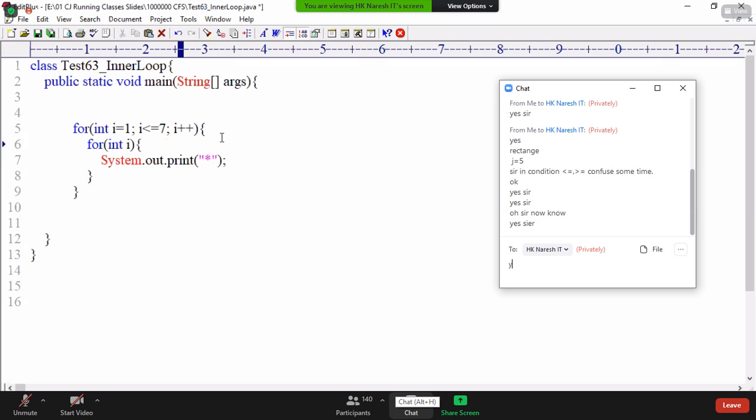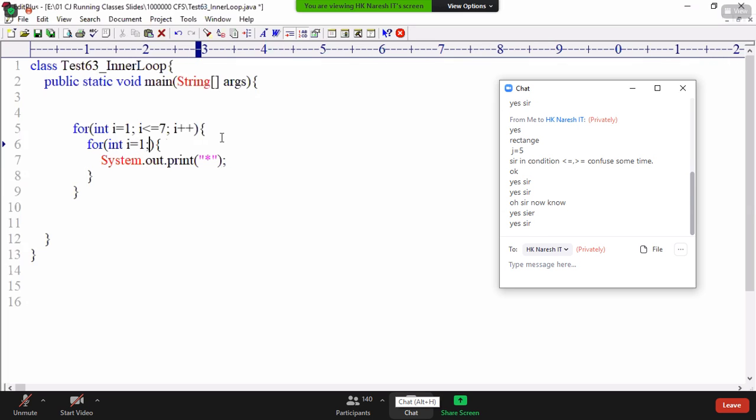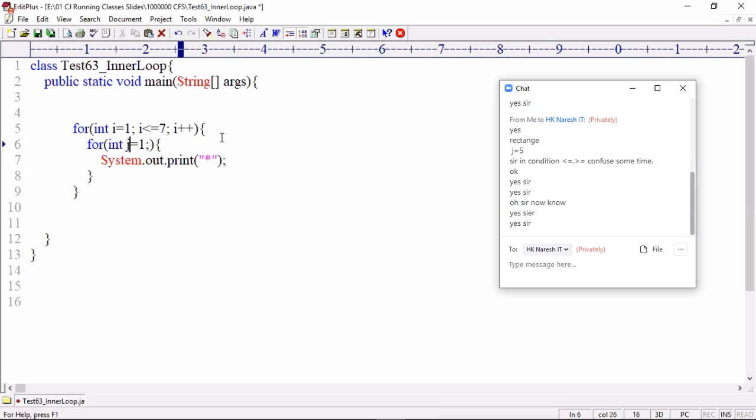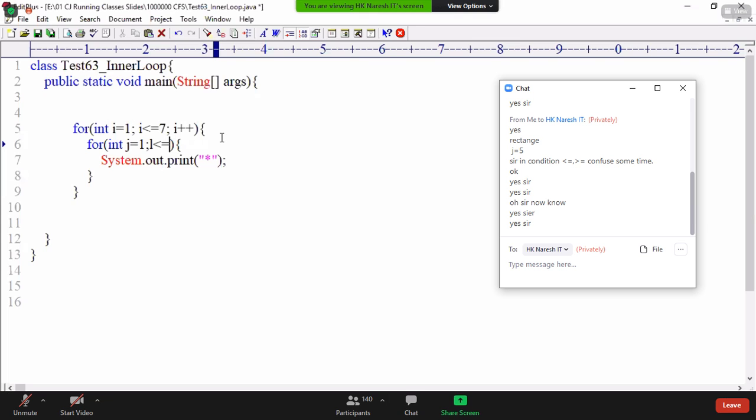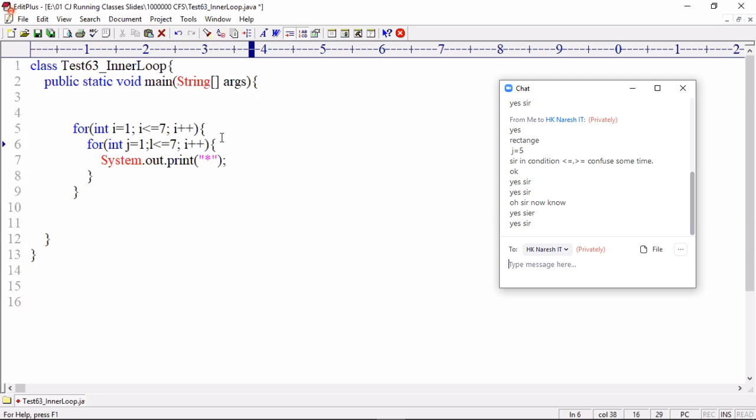Int I equal to 1. Again 1 only, you cannot take I because the variable I is already created. So J equal to 1, J less than or equals to 7, or you can say 5, your wish. Let it be 7, I plus plus.